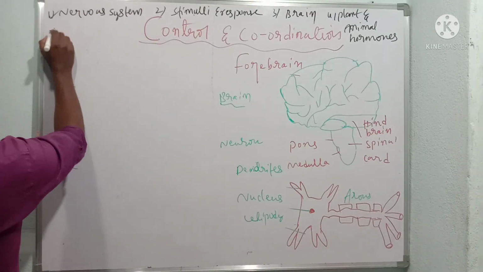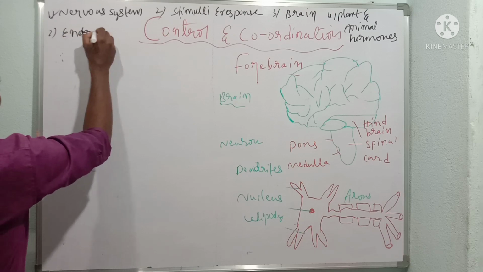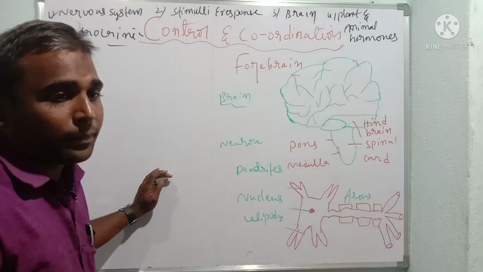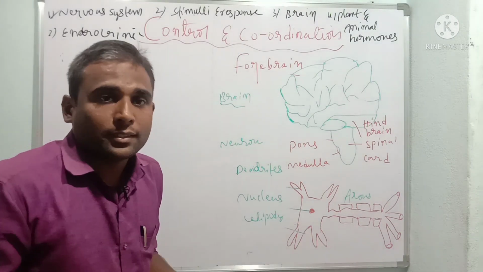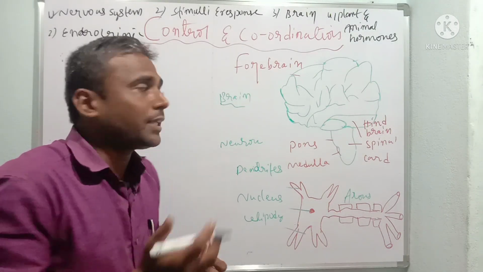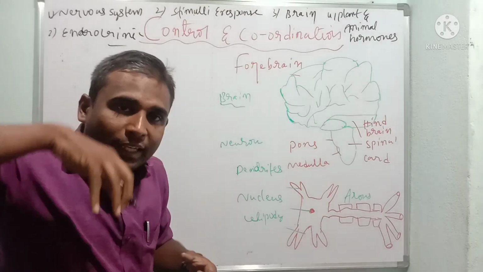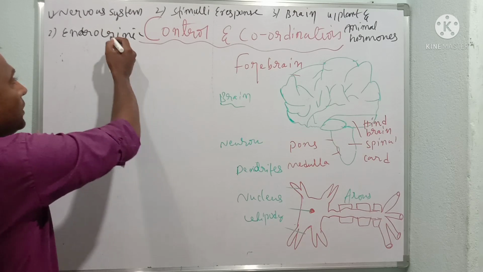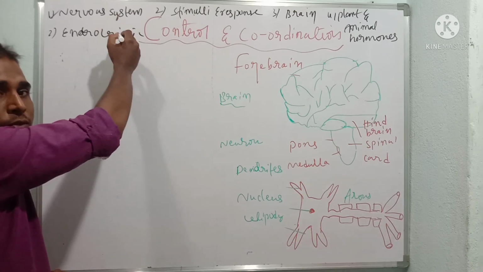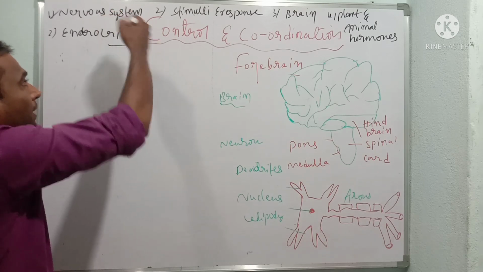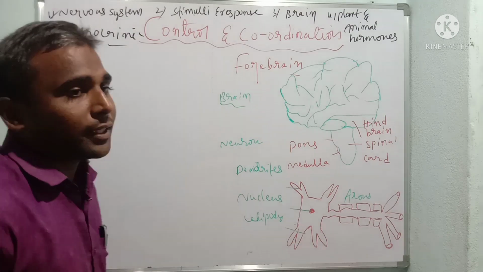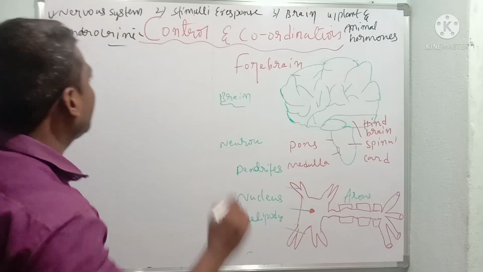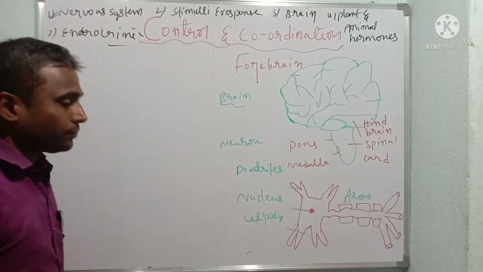The endocrine system means the glands and hormones which perform control and coordination in our body. It includes glands, hormones and chemical reactions. That is the endocrine system.